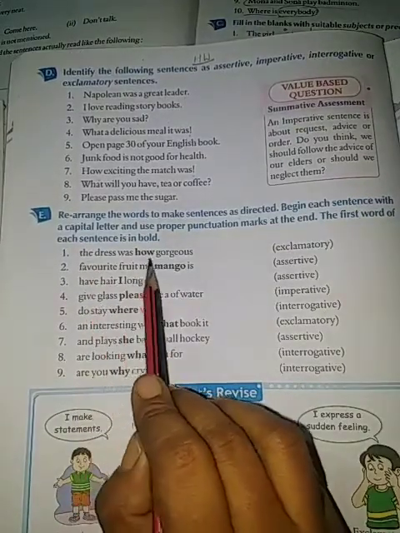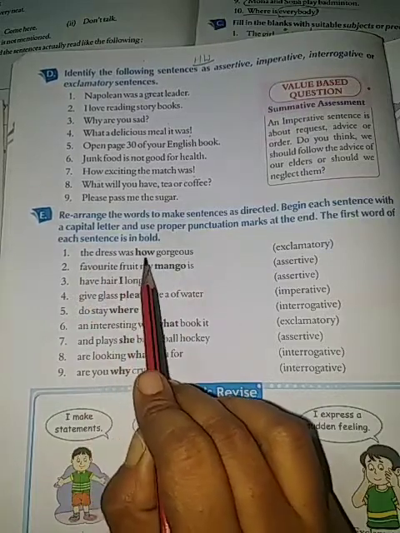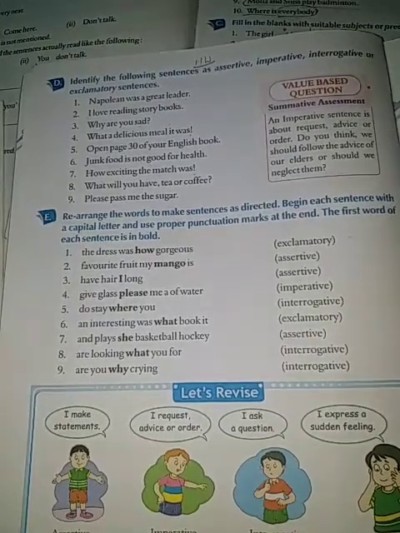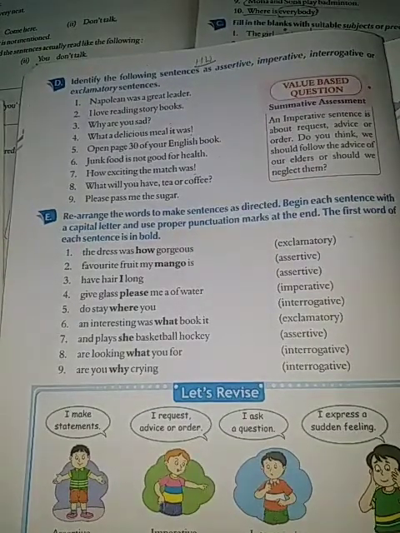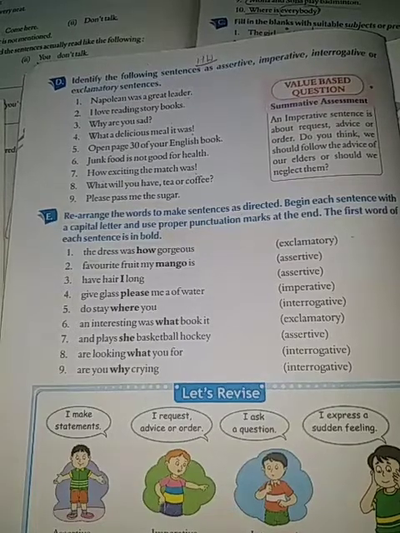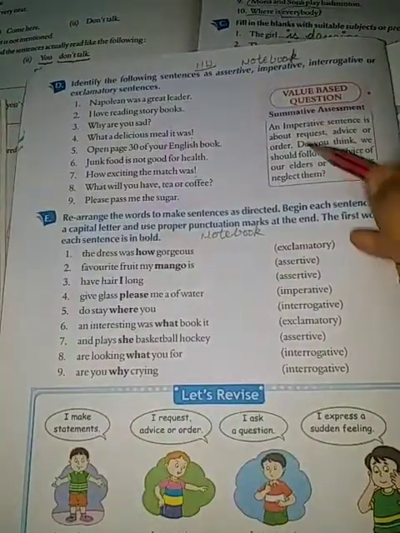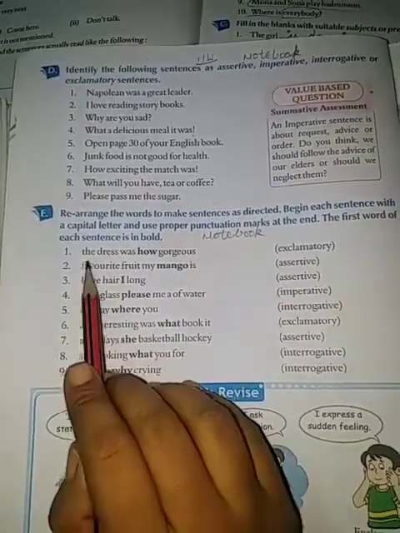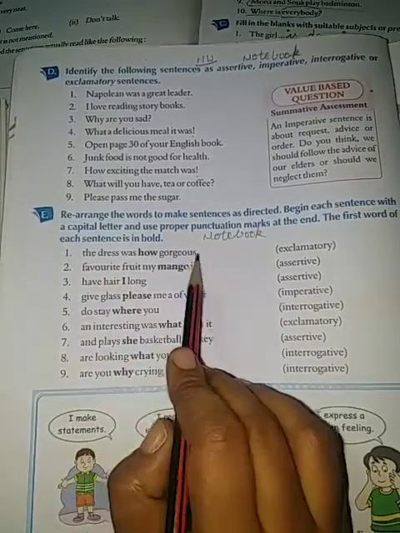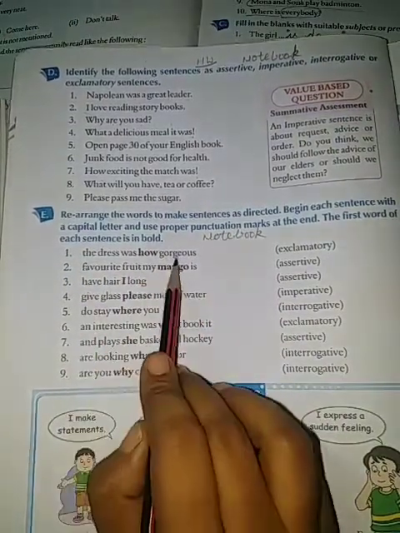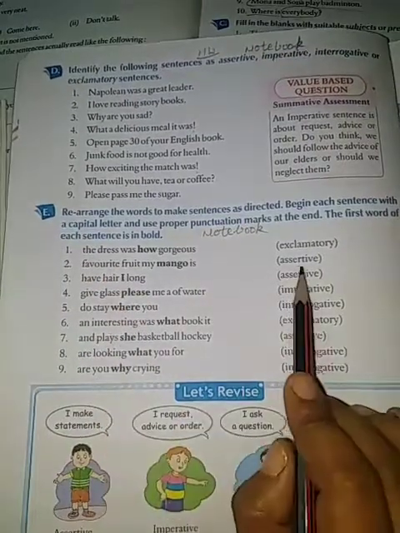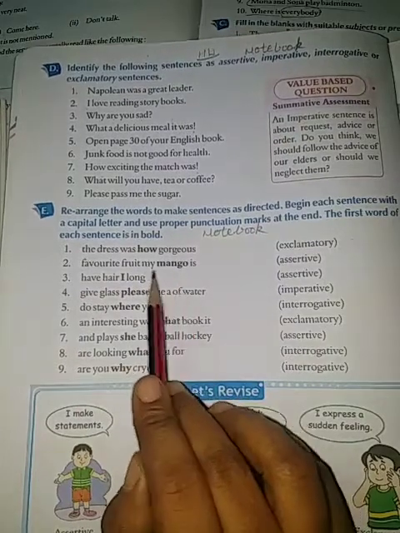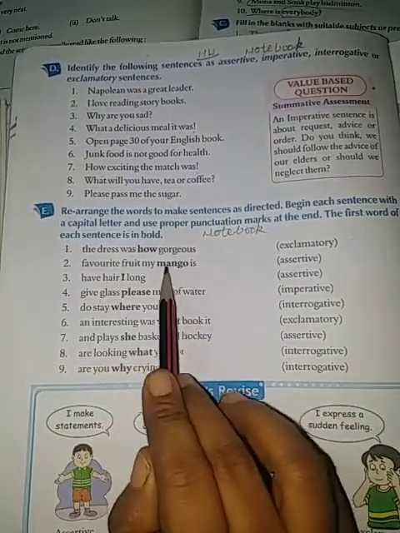Here, the dress was how gorgeous. So how will you write the sentence to make it an exclamatory sentence? We will write, how gorgeous the dress was. Both of these exercises you have to do in your notebook. The first one is, the dress was how gorgeous, so you write, how gorgeous the dress was. Next, we have to make an assertive sentence. Favorite fruit my mango is. My favorite fruit is mango.